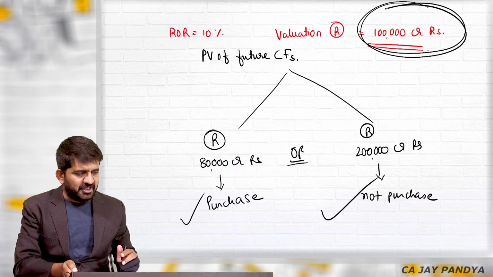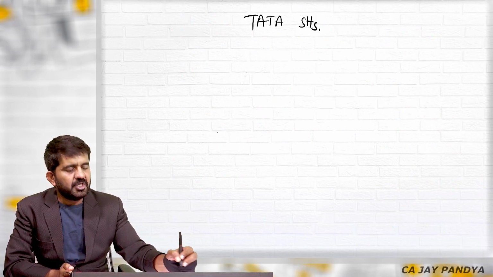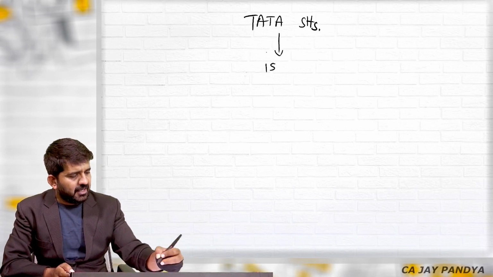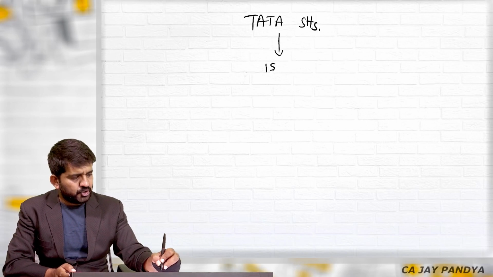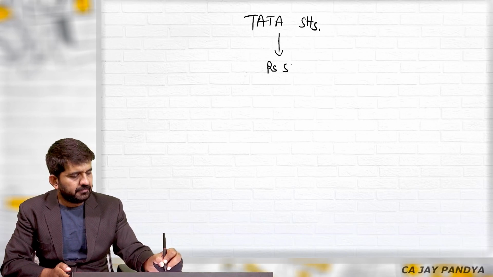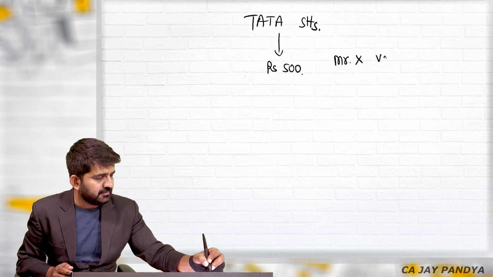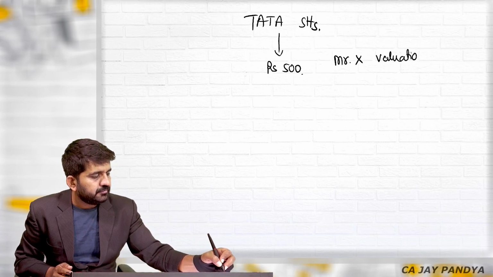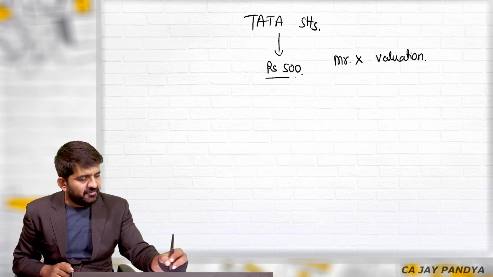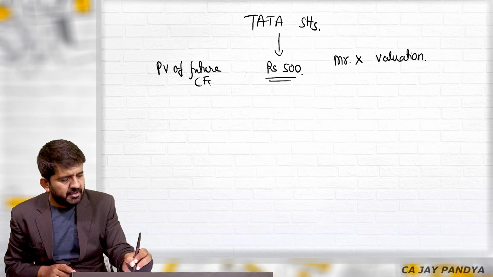See, one person is purchasing, say, Tata's share. He has done his fundamental analysis and he feels this Tata, say Tata Motors share, should be worth rupees 500. I'm taking you to the stock market. It is his valuation. Say his name is Mr. X. He has found out future cash flows, done the present value. How has he found out this 500? Present value of future cash flow.